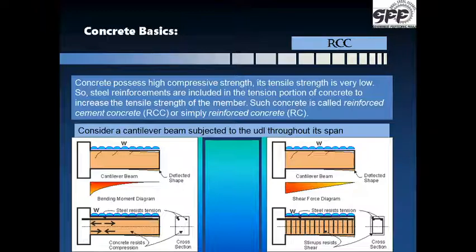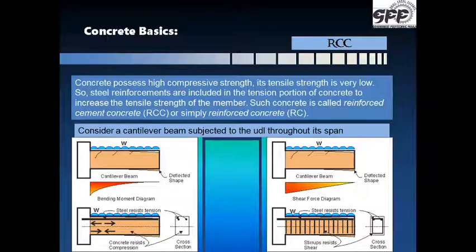Also, when the beam deflects, look at the other figure, the right hand side, the shear forces develop in the beam along with bending moments as explained earlier. The diagonal cracks develop in the beam in the portion having higher shear stresses. In order to prevent cracking due to these high shear stresses, reinforcing bars have to be provided vertically as U-shaped or rectangular all along the beam, that is lengthwise, to take care of the shear stresses. These U-shaped or rectangular reinforcement bars are known as the shear reinforcement.